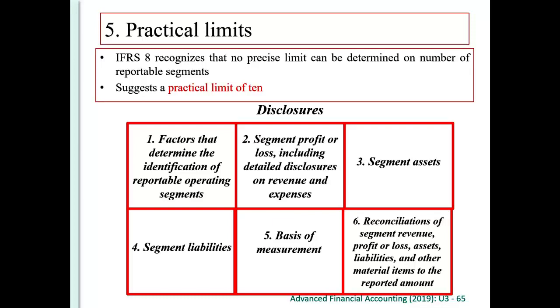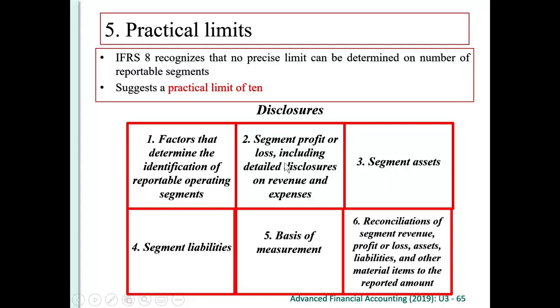Once you have an operating segment, then of course you have to report and disclose. First, you have to disclose the factors that determine the identification of the reportable segments, how you determine these reportable segments. Second, for each reportable segment, you have to disclose the segment profit or loss, and the detailed disclosure on the revenue and expenses of each reportable segment.